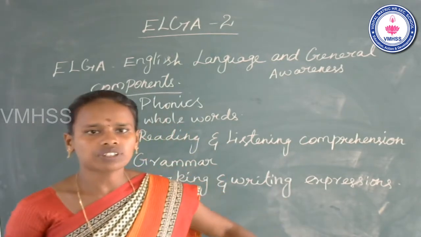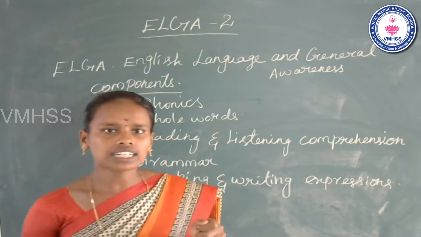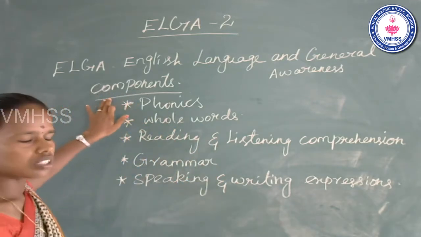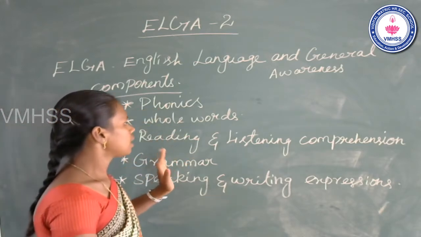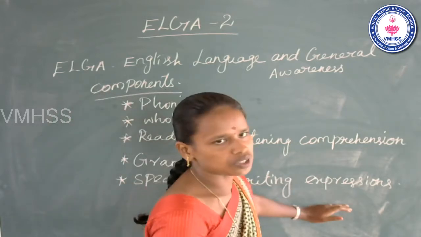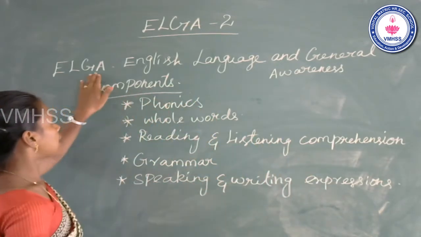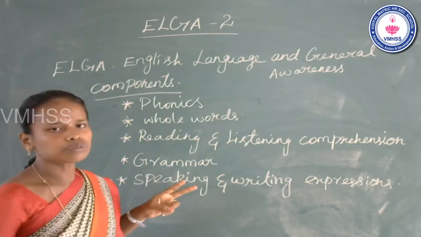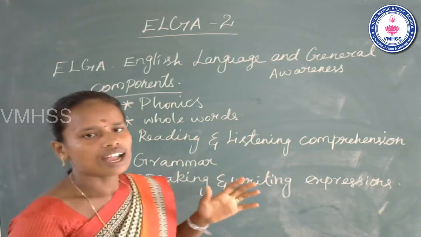Students, we will learn English as a skill, not a subject. And once again I repeat it, ELGA components are phonics, whole words, reading and listening comprehension, grammar, speaking and writing expression. These all components are included in ELGA. ELGA full form is English Language and General Awareness, a combination of two terms: one is English Language and the second one is General Awareness.